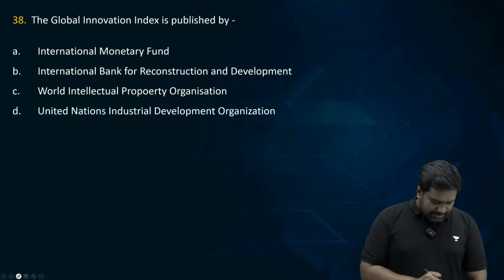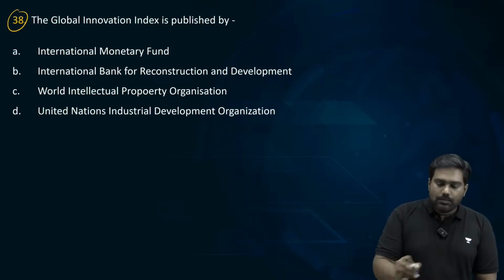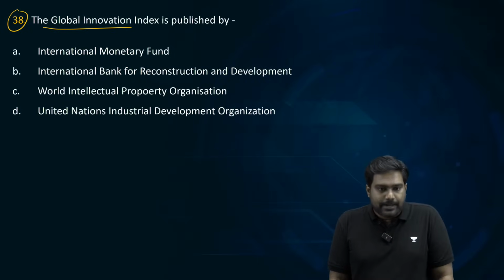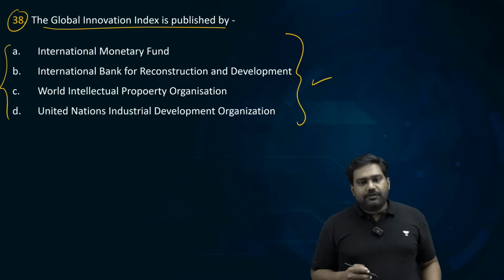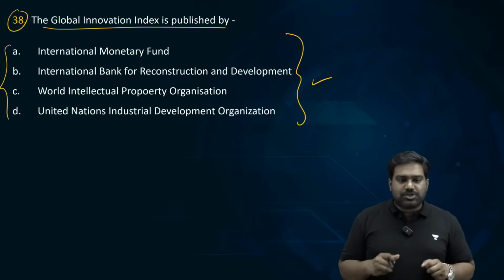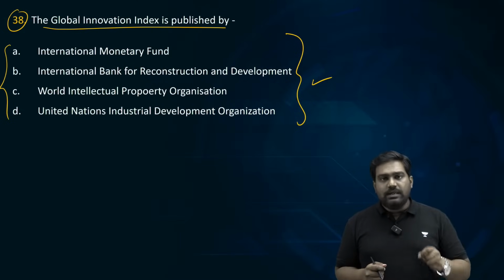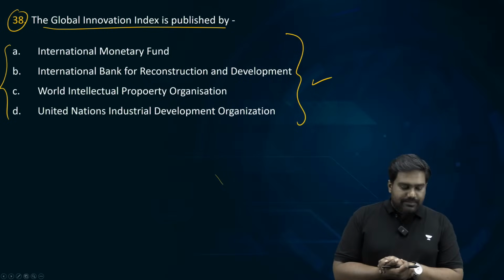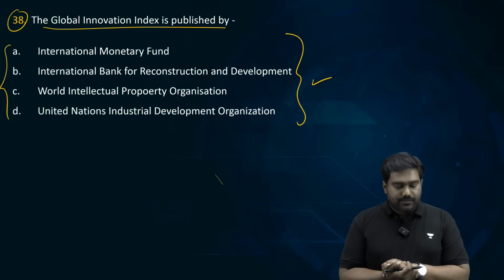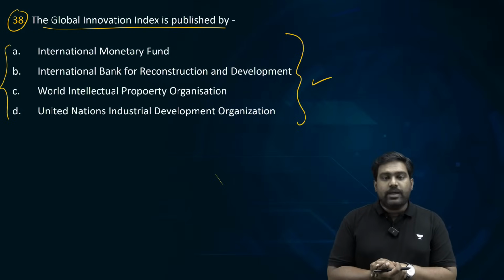Let's look at question number 38. The Global Innovation Index is published by. Take a few seconds. It's a very simple, straightforward question. Who publishes the Global Innovation Index? Is it the IMF, IBRD, the WIPO, or the UNIDO?